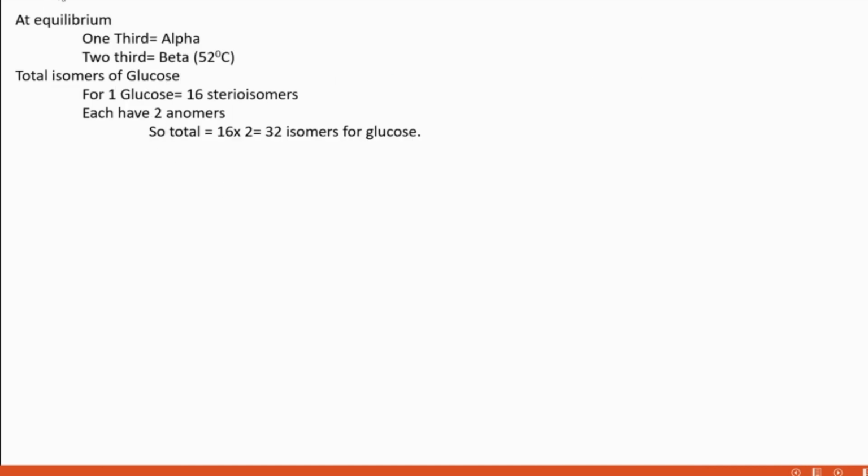Okay. And a freshly prepared glucose solution, after some time, reaches equilibrium. That means there is no further change to either alpha or beta form. At that stage, when it reaches equilibrium, the proportion is 1/3 of the solution alpha and 2/3 beta. Beta here, its rotation is 52 degrees.